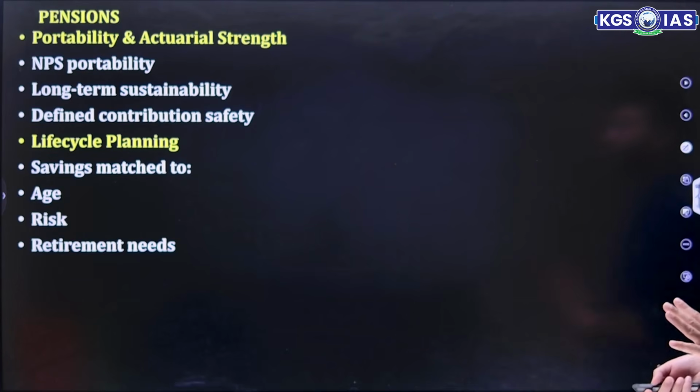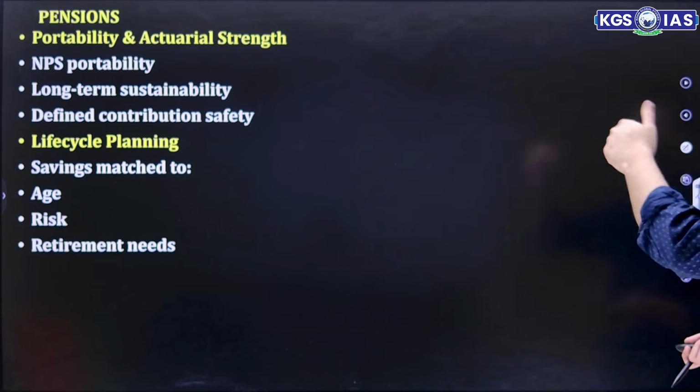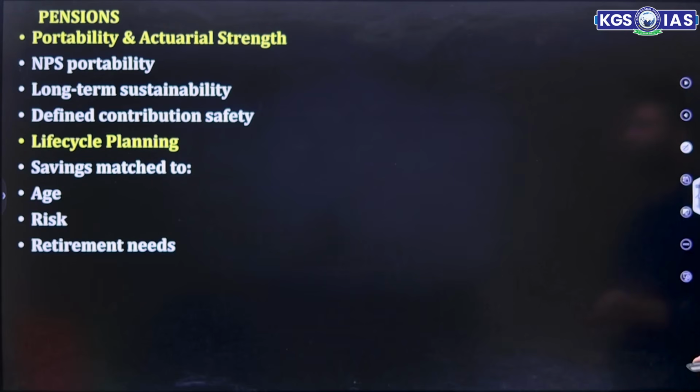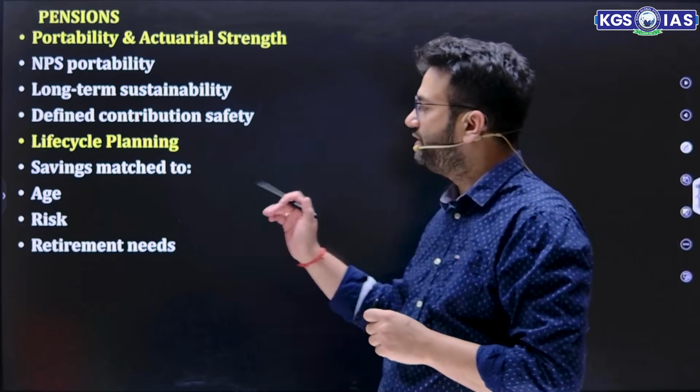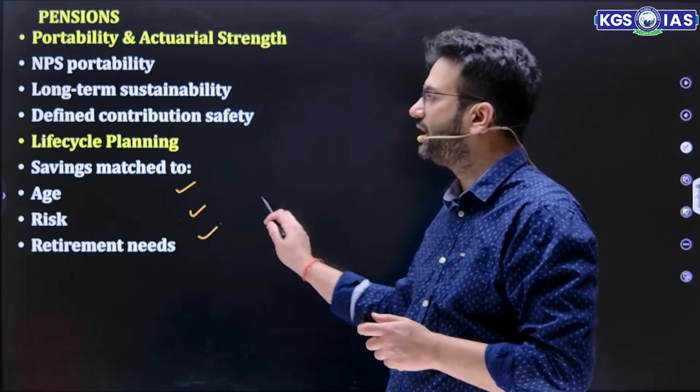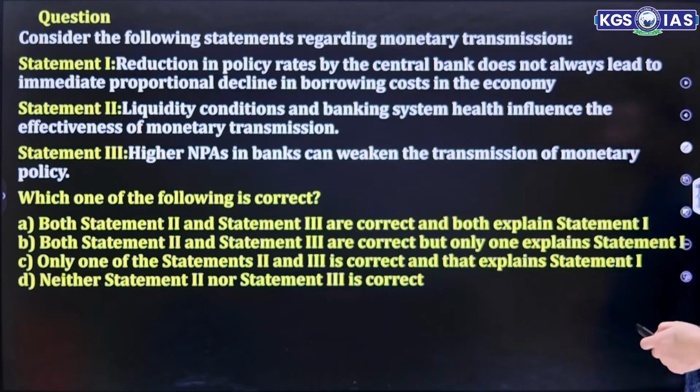This is the key: pension portability and actuarial strength. NPS portability should be there. It's already there now. Long-term sustainability of the pension. Defined contribution safety. There must be a contribution safety as well. Saving should match age, risk, and retirement needs. This is just the basics regarding pension.